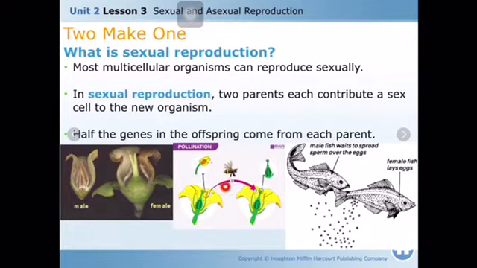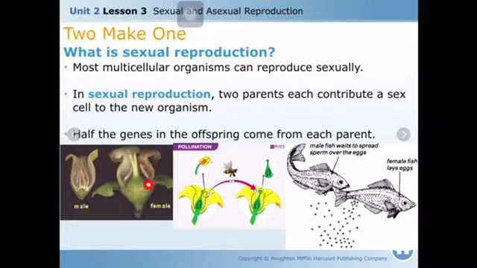Then this flower is converted into a fruit. Then those seeds become the embryo, actually the baby. Then new plants are produced from the seeds produced in this flower.